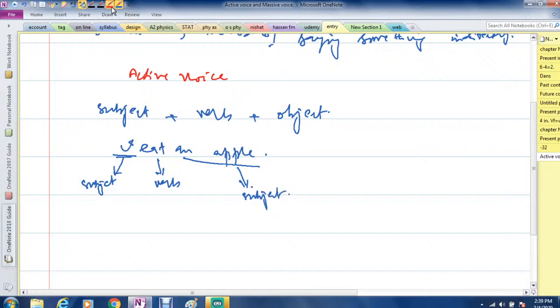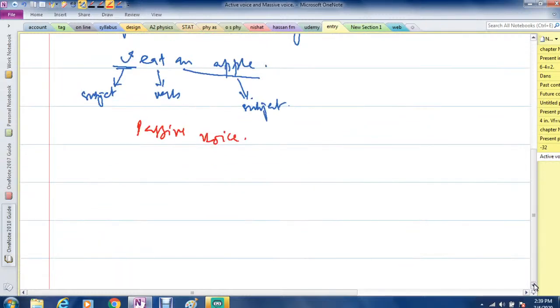And what happens in passive voice? In passive voice, first comes the subject, then the verb in third form, and then the object.